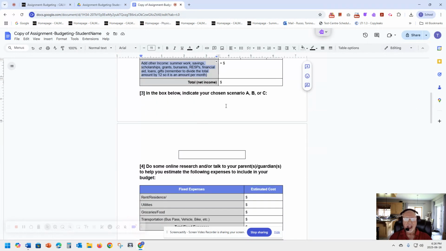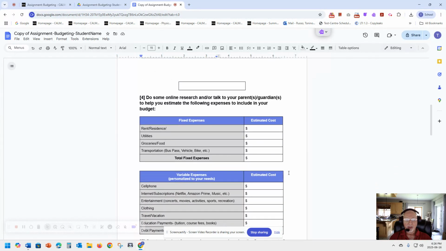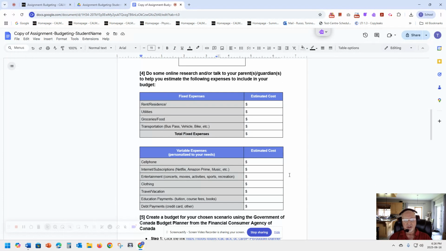Okay, number 3, you finally have to make your choice. So we've chosen A, so you just key in A in this box. Now you're going to do some online research and talk to your parents/guardians to help you estimate the following expenses to include in your budget.